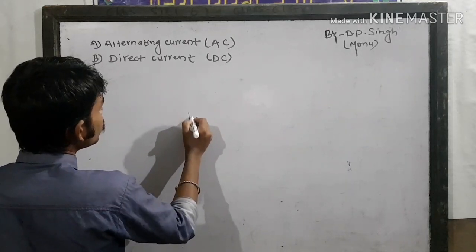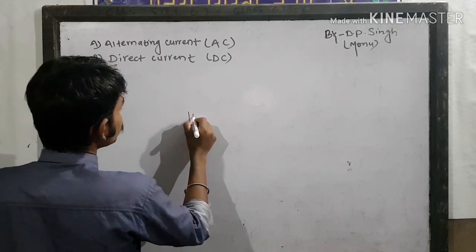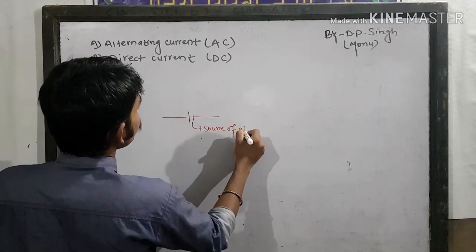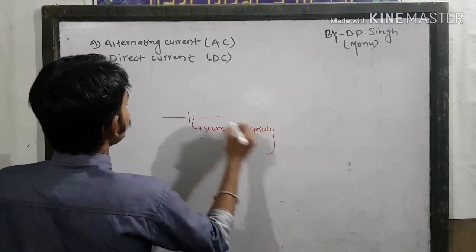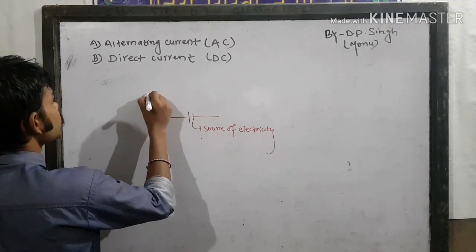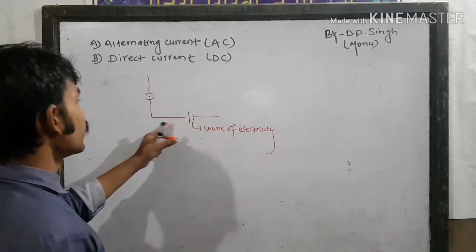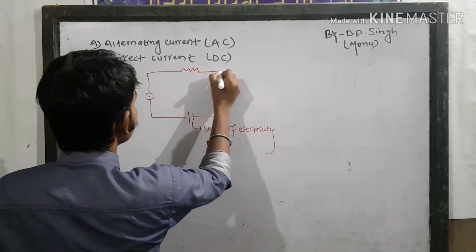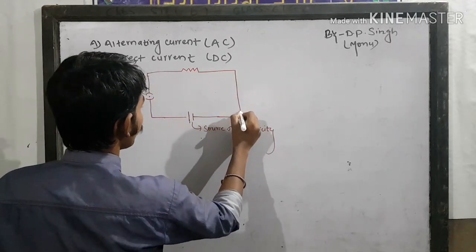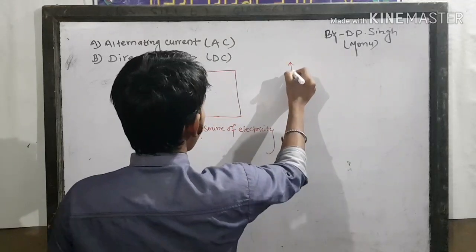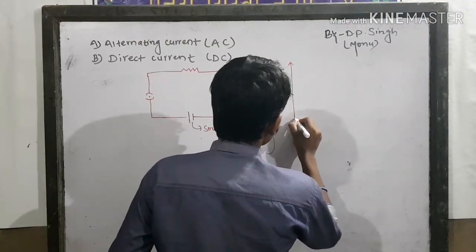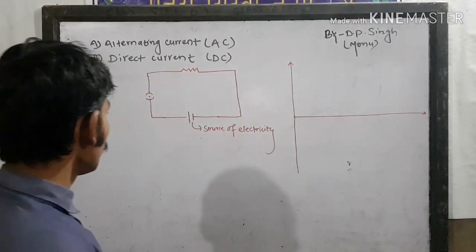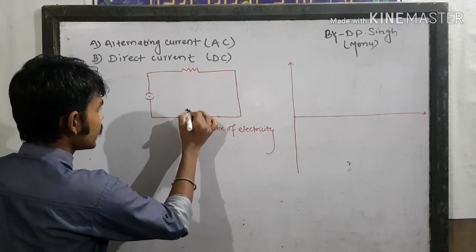First of all, I will connect a circuit. It is the source of electricity. Here is a switch which is closed. It means the current is flowing through this circuit. And here is the resistor. And this is the graph. Okay, it's the positive terminal and it's the negative terminal.